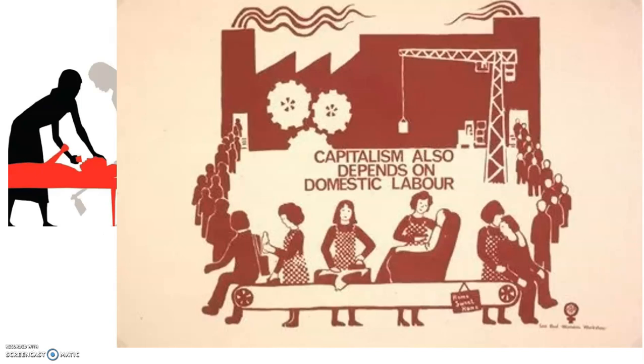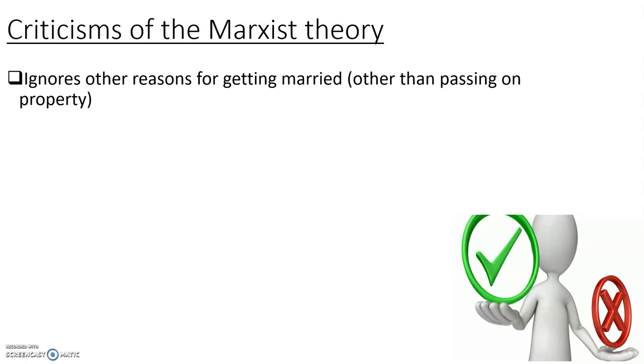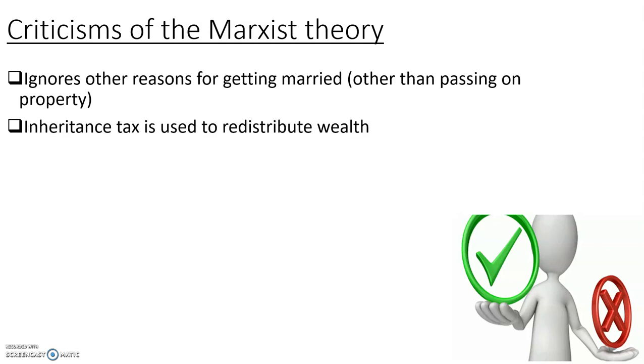And I think this picture kind of summarises that quite nicely. So, some criticisms then. This pretty much ignores other reasons for getting married. It talks about the idea of people getting married so that they know who their heir is so they can pass it down. It's not always about that. Some people get married because they really like a big dress and a big party.